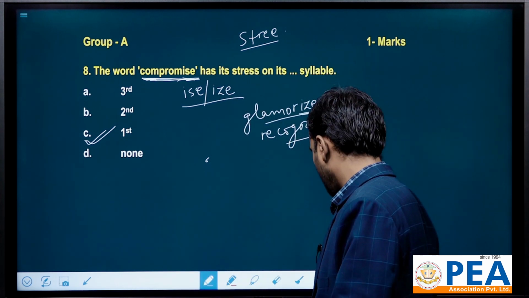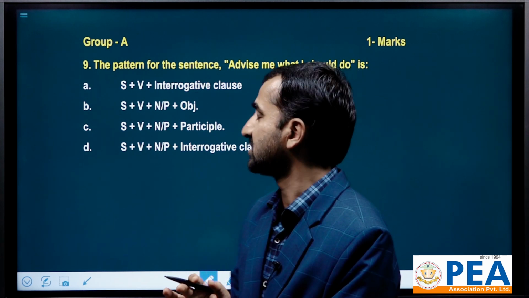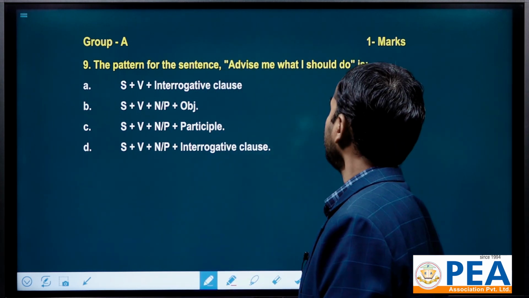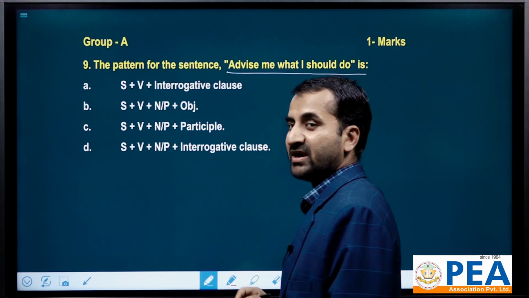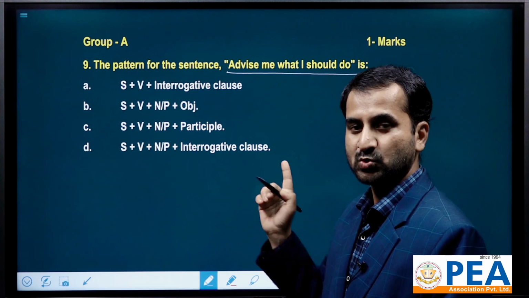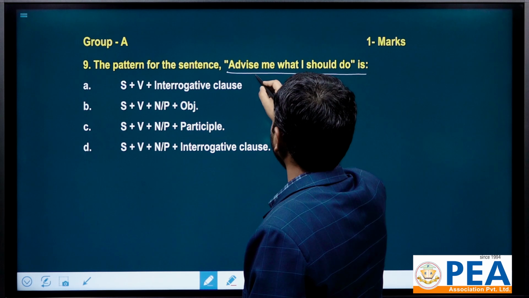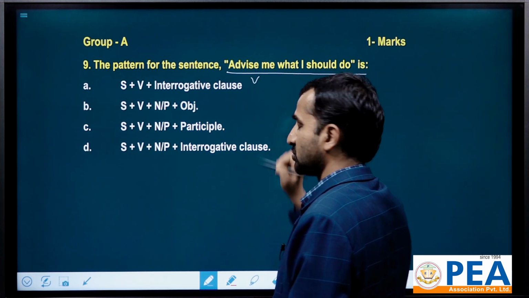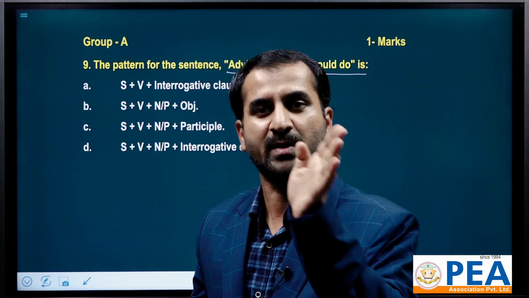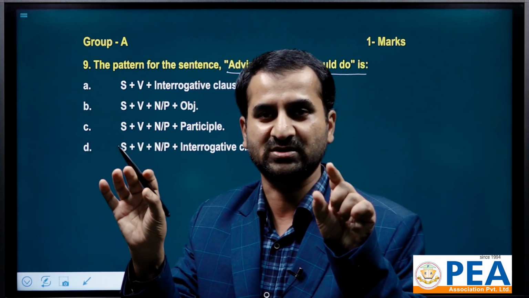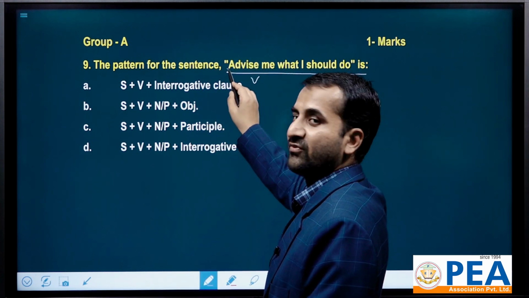Now we go with another question. This question belongs to sentence structure. See here, advise me. It is an imperative sentence since it begins with a base verb. Of course, this one is a verb, but when we have to show it in a sentence structure, we have to put a subject before it. There is a subject hidden before advise.